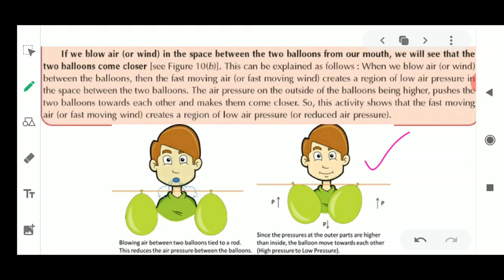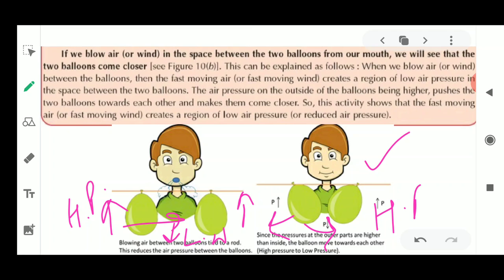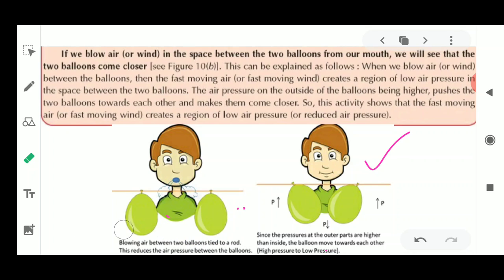So if pressure is decreased here, then the pressure on the sides of the balloons is going to increase, and you know that air at high pressure is going to come and occupy the region of low pressure. So instead of moving in the outer direction, the balloons are going to move in the inside direction, because both sides are having the same thing. This region is having high pressure, that is why the balloons started moving inside. Because of which the two balloons will come near to each other.